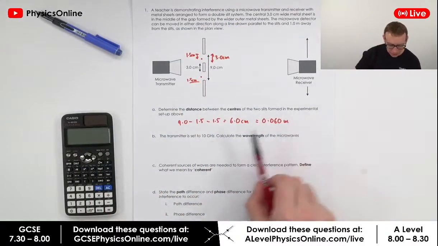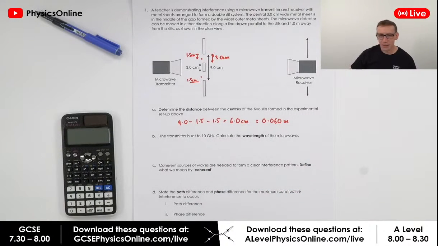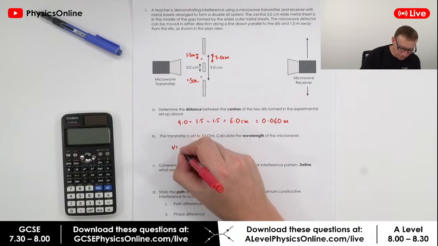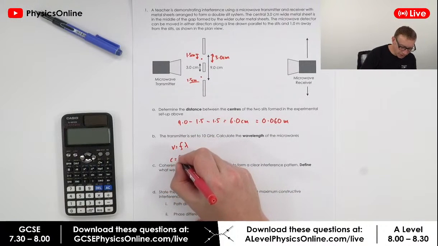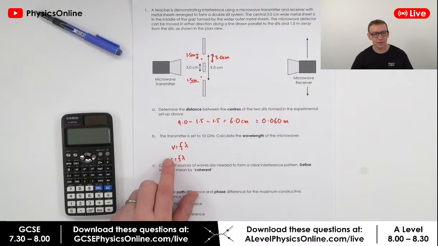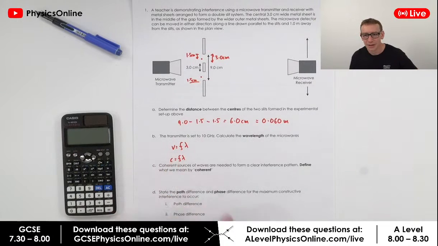Okay, the transmitter is set to 10 gigahertz, calculate the wavelength. So to work this out, we're going to go straight into the wave speed equation, v equals f lambda. Sometimes given as c equals f lambda. I think AQA sometimes just use c to be the wave speed, not just the speed of light.